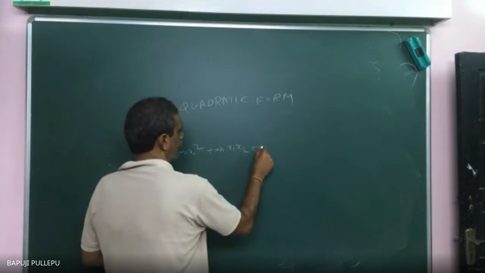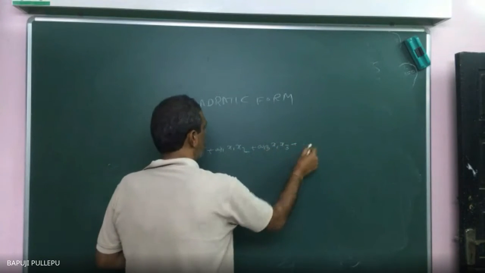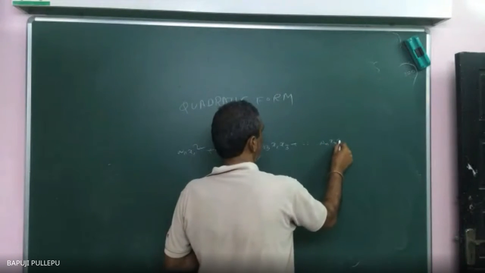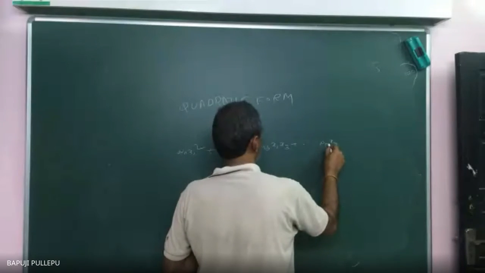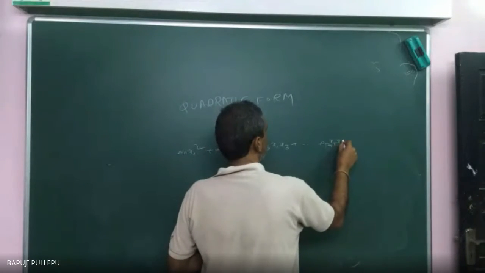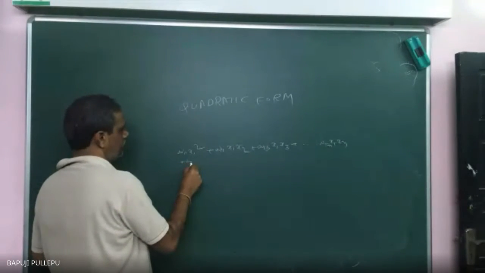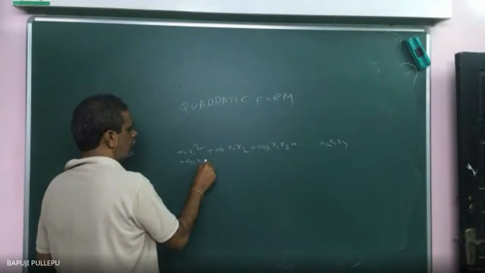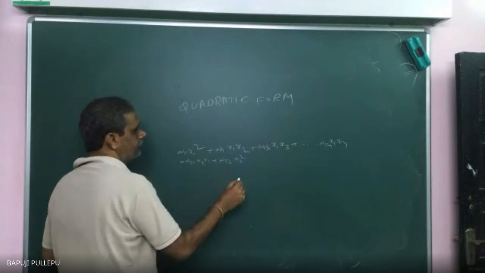Then A13, X1, X3, and so on, A1n, X1, Xn. Then similarly what will you get? A21 means what? X2, X1. A22 means what? X2 square you will get. And so on.